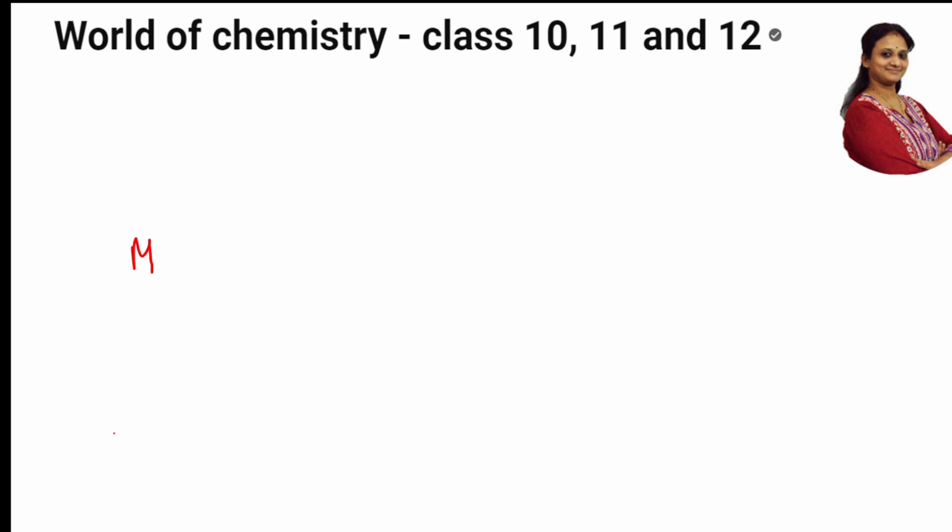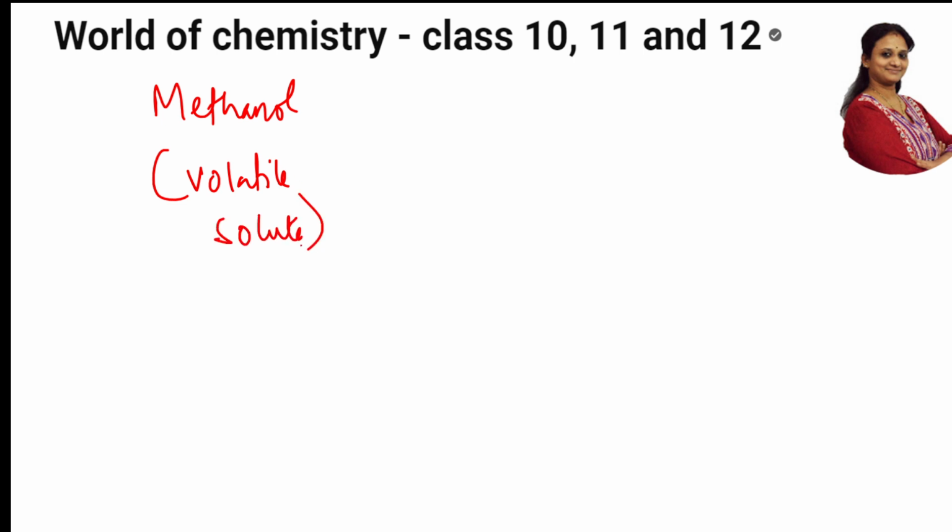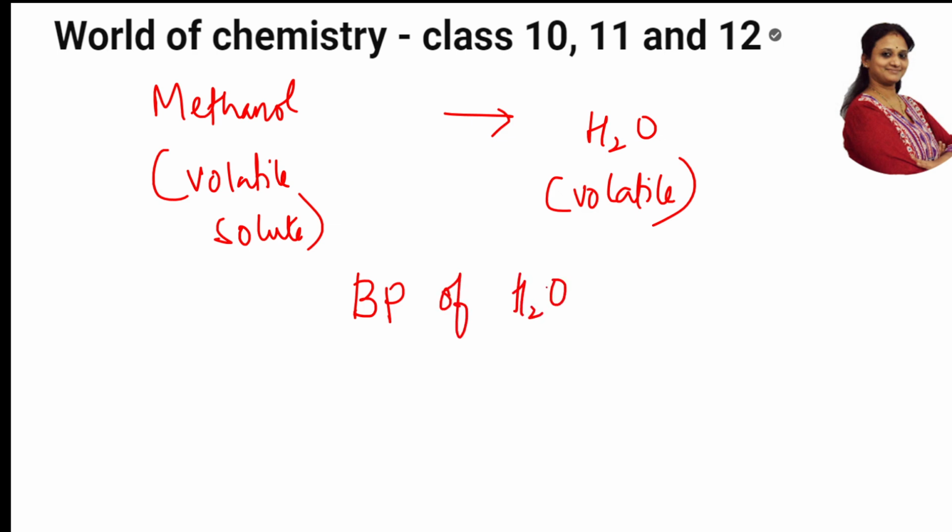Let me take an eraser, please. Okay, so I'm adding this methanol, which is a volatile solute, to a beaker containing water. When you're adding it to water, this is also volatile. So what will happen? Automatically, with both being volatile liquids, the boiling point of water is going to reduce. It decreases because both are volatile.